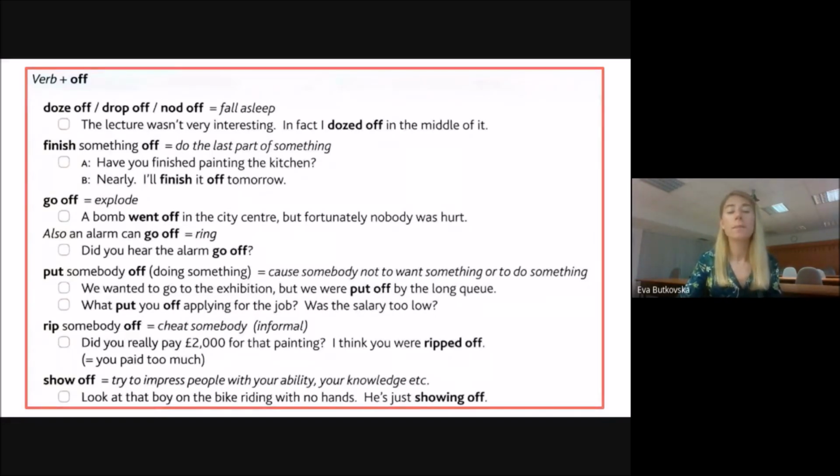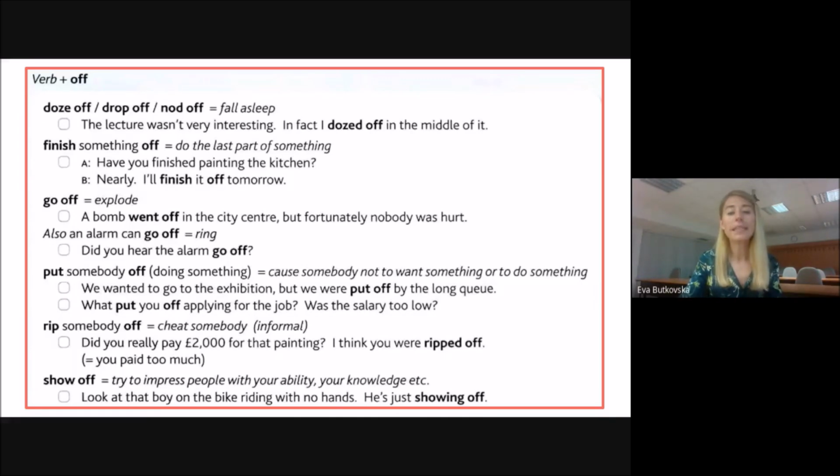Rip off somebody or rip somebody off means to lie to or to cheat somebody. But be careful, this is an informal phrase or informal phrasal verb. So do not use it with somebody you don't know. And finally, the last phrasal verb for today is show off.